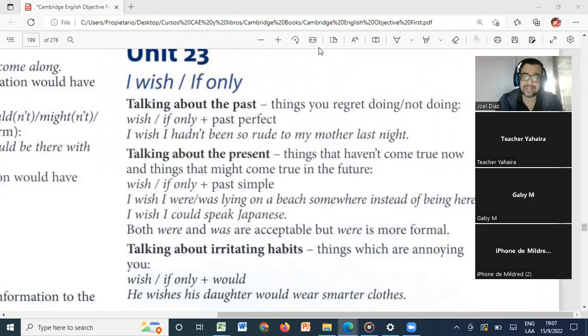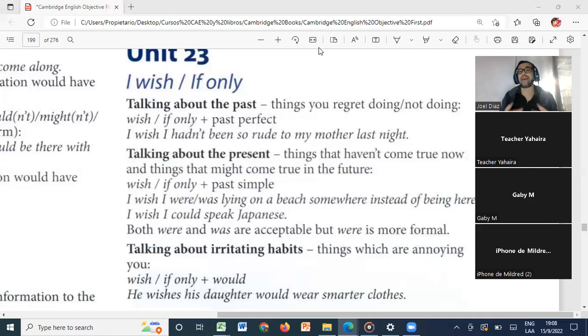Talking about the past, when you regret things you did or did not do in the past, we can use wish or if only and the past perfect, right? For example, you can say, I wish I hadn't been so rude to my mother last night. In this case, you are regretting something that you did in the past. So remember, you can say I wish or if only, plus past perfect, to regret things in the past.